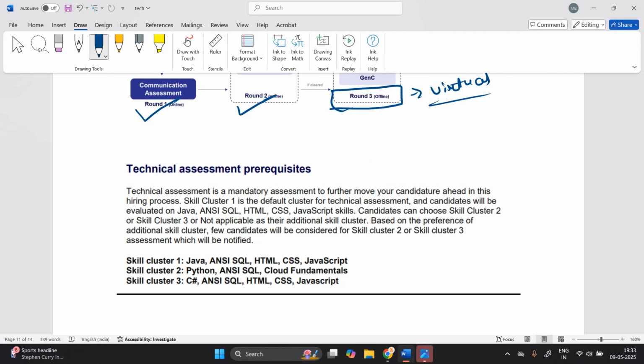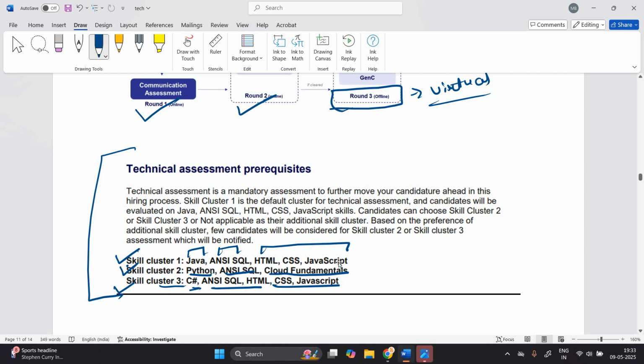In the technical assessment prerequisite skills, cluster 1, cluster 2 and cluster 3 are there. Cluster 1 is Java, NC SQL, HTML, CSS, JavaScript. Second is Python, NC SQL and Cloud Fundamentals. Third is C Sharp, NC SQL, HTML, CSS, JavaScript.